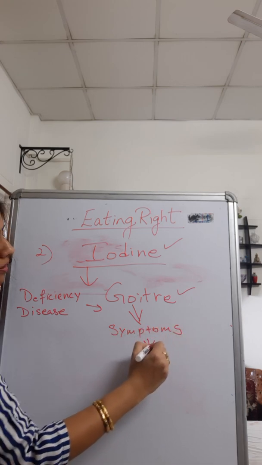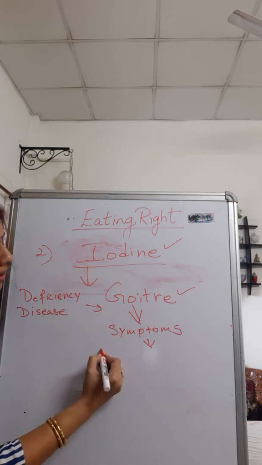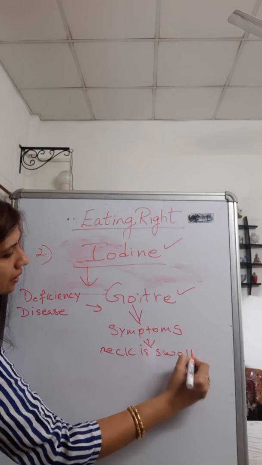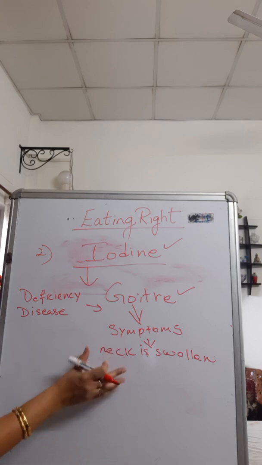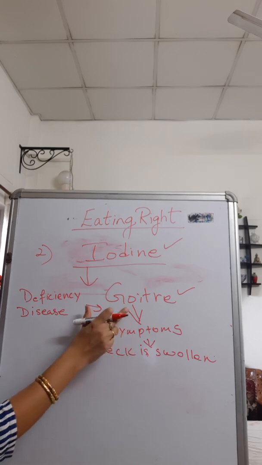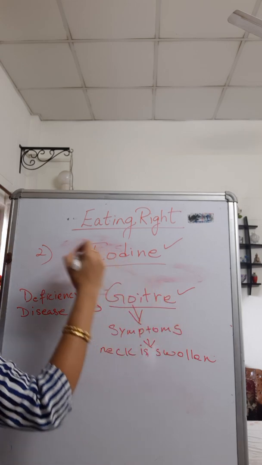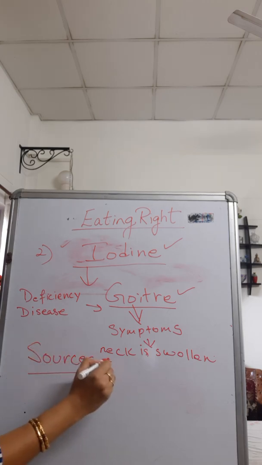Anyone who is not having iodine in his diet, the neck becomes swollen. Okay? The neck is swollen. That means if a person's neck is swollen, he or she might be having goiter. And in order to avoid this, a person needs to include iodine in his diet. Now if I talk of sources, what are the sources through which we get iodine in our diet?